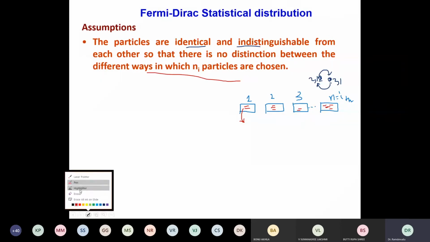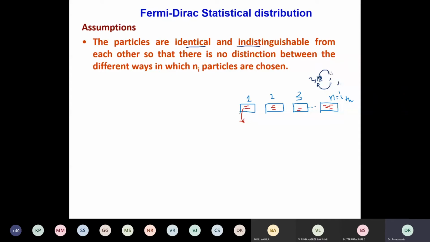So when I take the energy levels that are available, here we'll find out how to keep the particles. So far we have not kept any particles in it. We have just taken a situation where there are groups of energy levels, and in each group we have some energy levels within that group, and how to keep the particles in it.